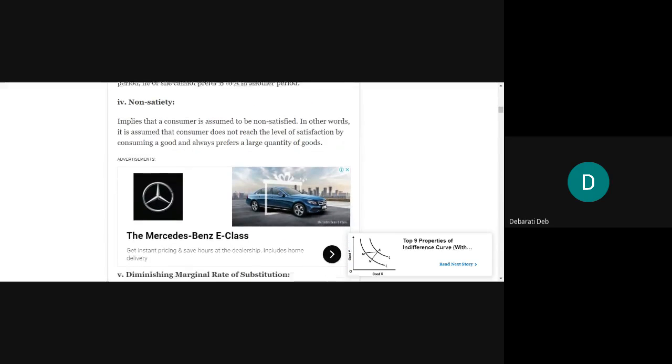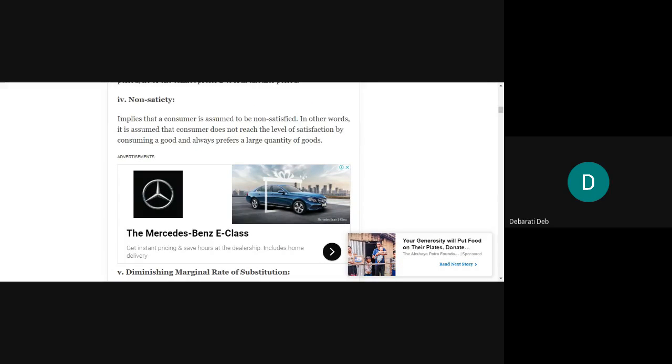Then we learned non-satiety. We learned that a consumer cannot be said to be satisfied. The level of satisfaction will vary, low or higher, but it will not reach a particular satisfied point. He cannot be termed a satisfied one just by consuming a product. And it is also assumed that normally a consumer buys a large quantity of goods.